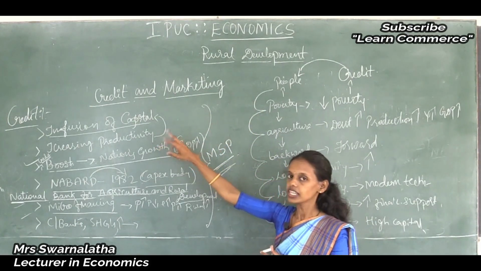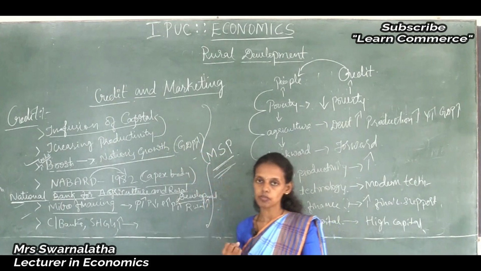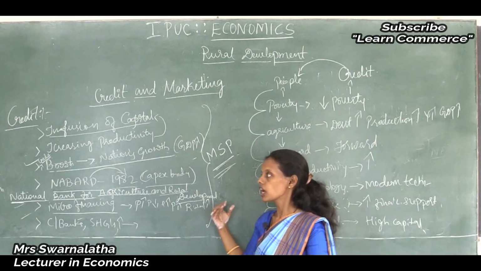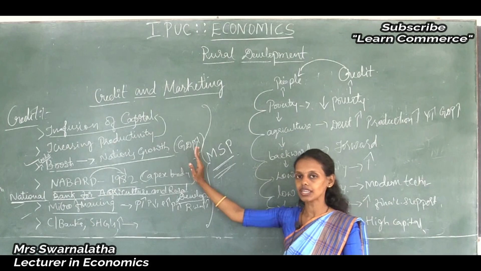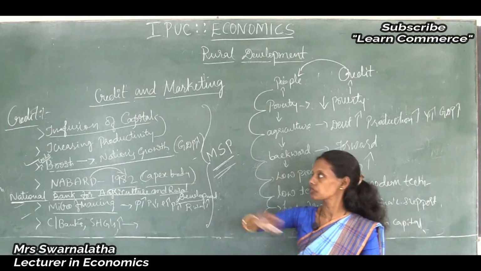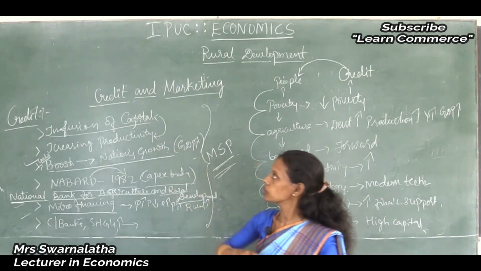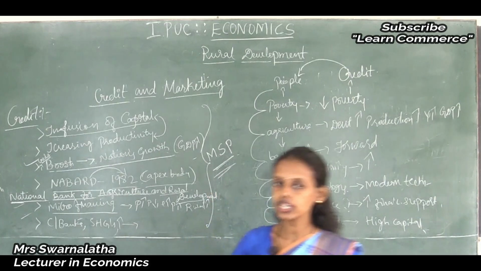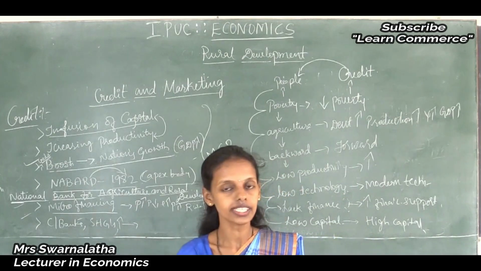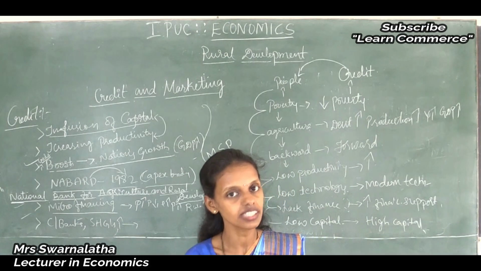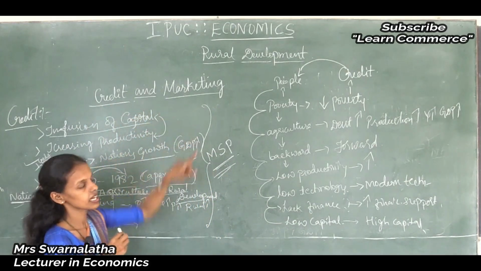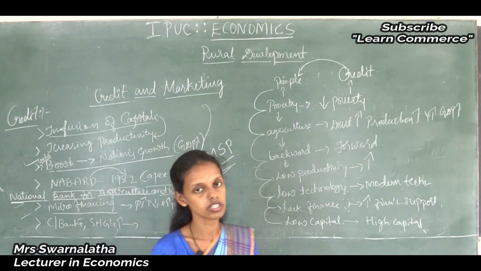With providing credit, they provide the money and they purchase the product, and only then does rural development happen, because finance is the main problem for the rural people. When they invest more and more, their capacity will also increase, production also increases. Thus, infusion of capital is needed for increasing productivity, and only then is rural development possible. Thus, rural development is possible only with the help of credit and marketing facilities. Good credit and marketing facilities always attract good production. Thus, rural people will improve only with credit and marketing facilities, which will reduce all the problems and increase production.